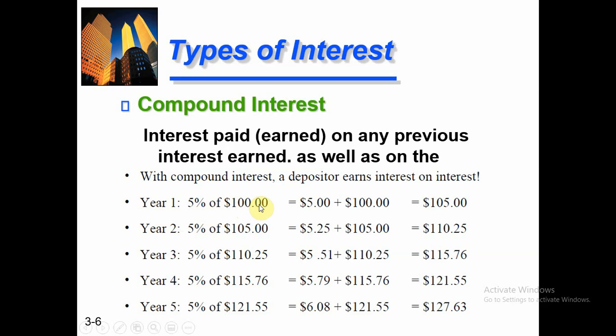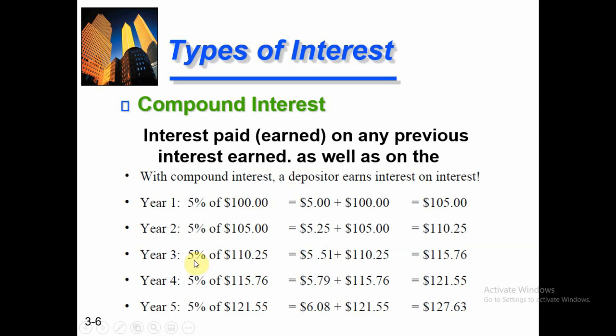I deposited $100 in the bank, and I am taking 5% interest on it. So at year end, I will get $105. In year two, I am calculating my interest on the principal amount plus what I earned in the previous year, where $5 is my interest earning and $100 is my principal amount. So the total interest payment for my second year is 5.25 on the previous year's 105, and in the second year I will get 110.25.